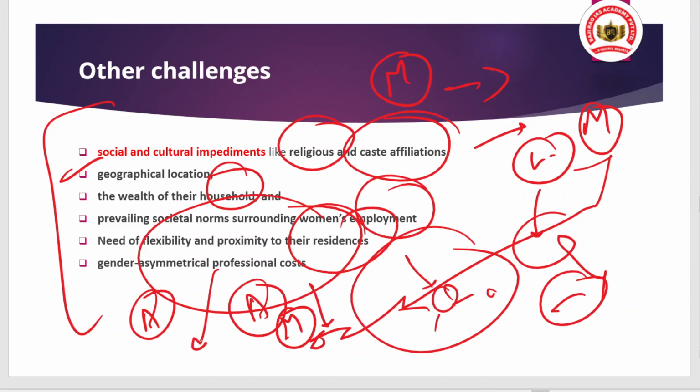Not only that, there is a lack of creche facility for the care of the child. So these are the costs that arise due to gender distinctiveness. Remember this keyword, and this adds extra cost for the woman to join the workforce.